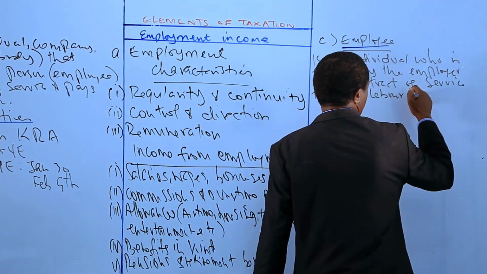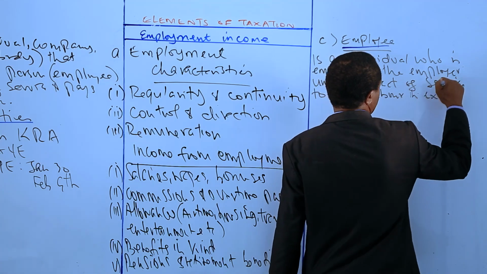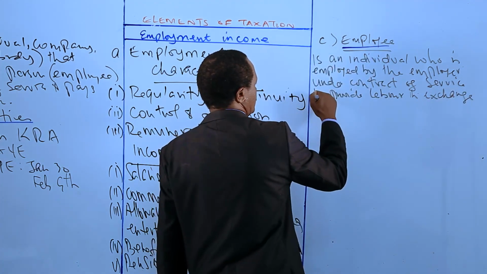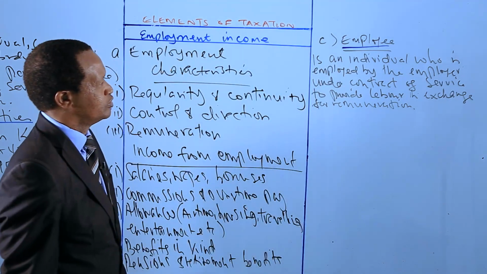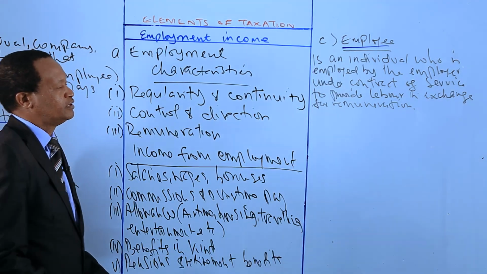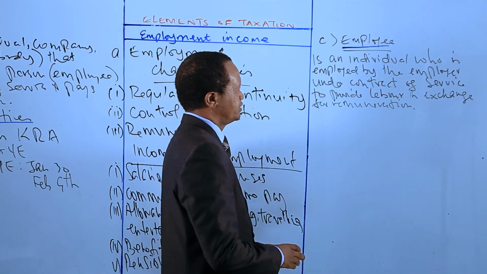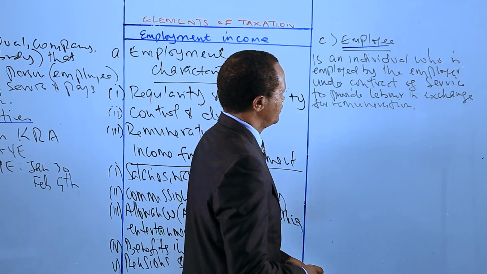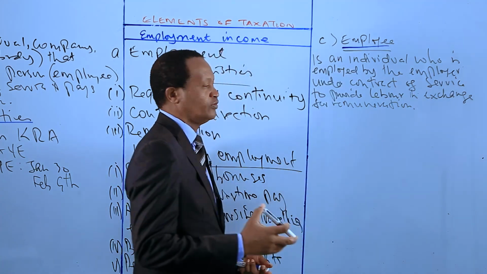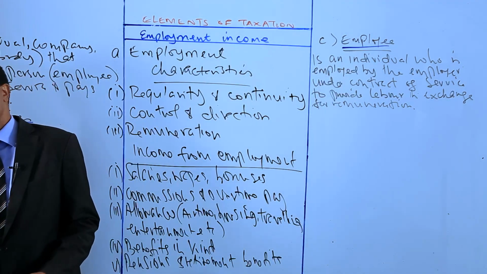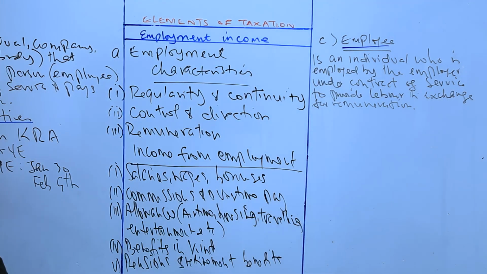Let me put it down. So an employee provides labor or services under a contract of service in exchange for remuneration. That's the meaning of employee.